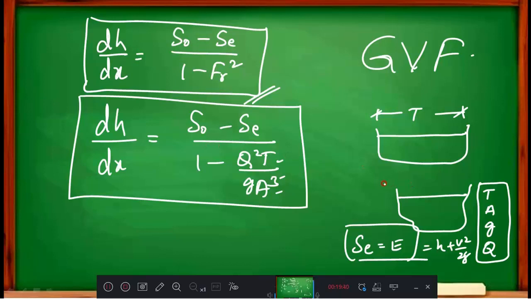Bed slope will be given to you, like 1 in 4000 or 1 in 1000. If everything is given, then you can get the water surface and see how it is behaving. For that I will have 3 conditions here. The first condition is dH by dx equal to 0, which means H with respect to x is not changing. It is the definition of uniform flow.